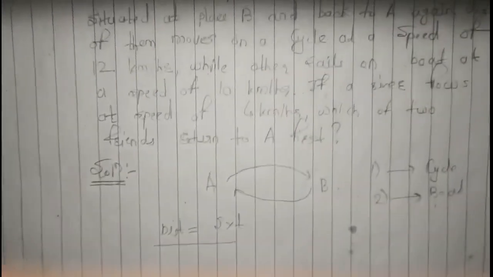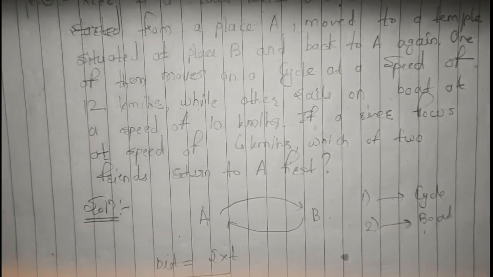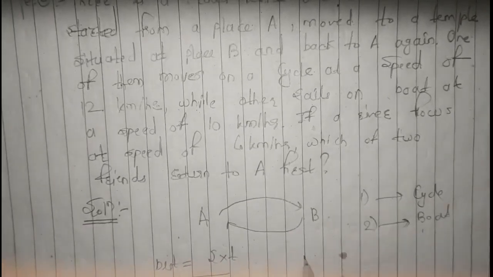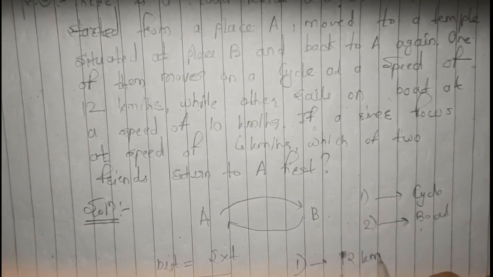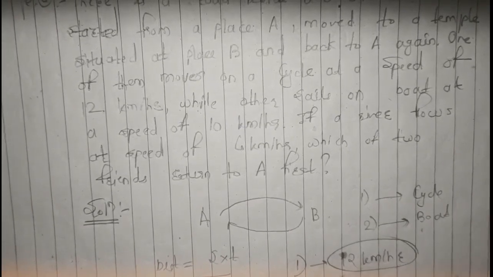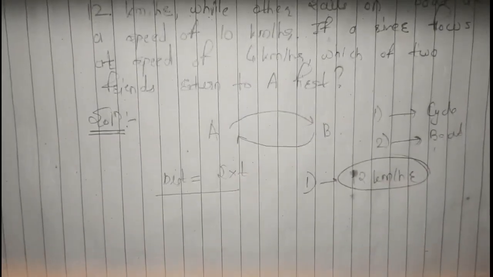So for the first guy, the speed is 12 km per hour. It must be his speed for going from A to B as well as coming back from B to A.